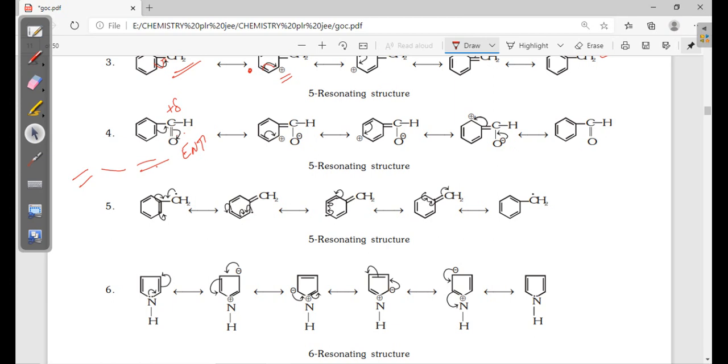Similarly, this dotted electron, this CH2 needs only one electron, homolytic cleavage, then here a radical.